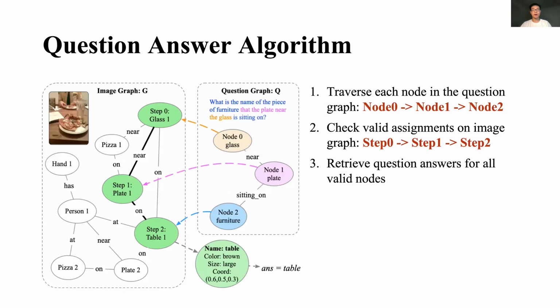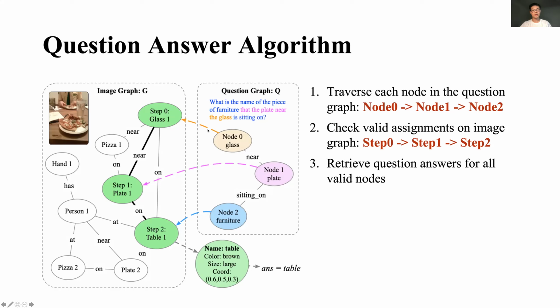As for the question answering algorithm, the input is an image graph and a question graph, and the output is the answer. At the beginning, the algorithm traverses each node on the question graph and then checks valid assignments on the image graph. For example, the algorithm traverses from node 0 to node 1 and node 2.